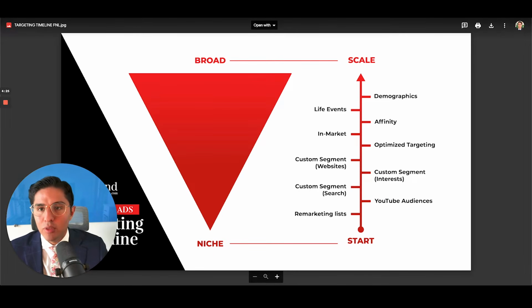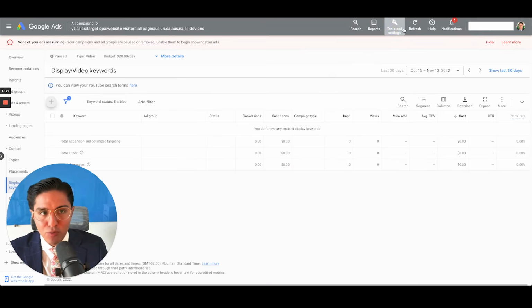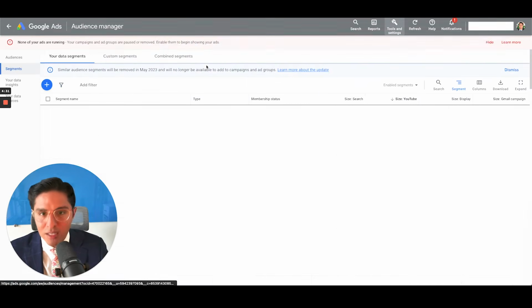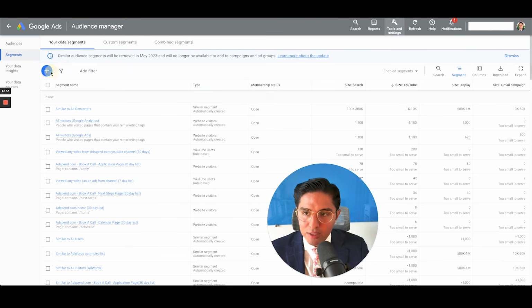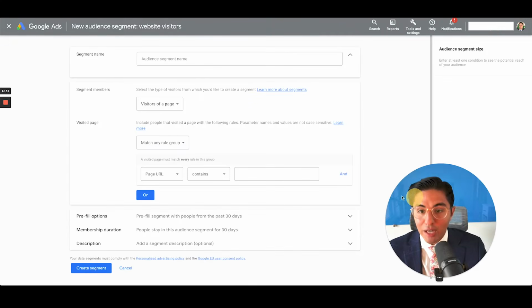These are basically audiences you can create based off the websites people are visiting. So for example, if you go into your ads account, go to Tools and Settings, Audience Manager, you can click on this plus icon right here under data segments. You can create what's called website visitors. You can target people based on the pages they're visiting with your funnel, with your offer, or with any sort of page that you have on your website.